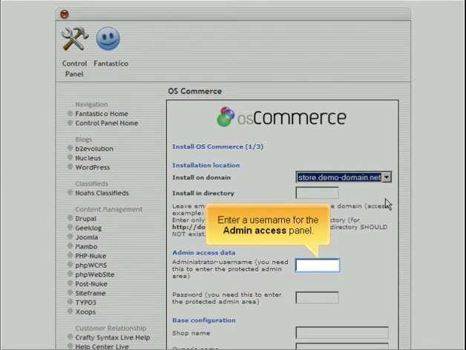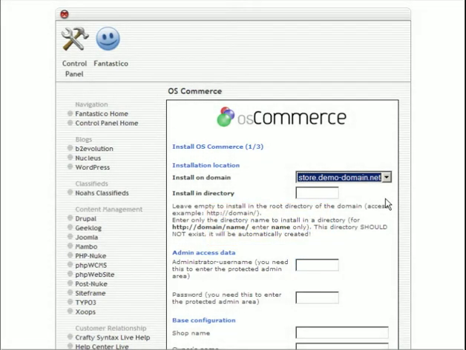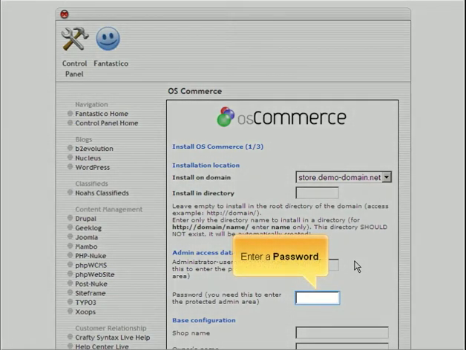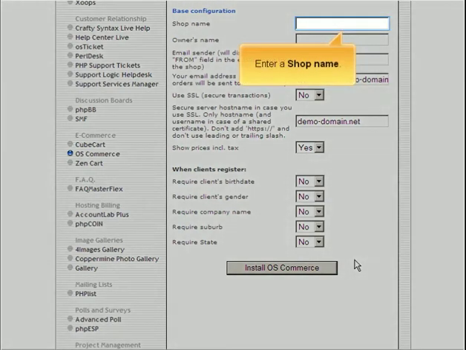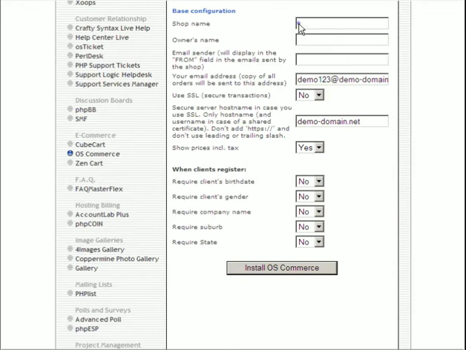Enter a username for the admin access panel. Enter a password. Enter a shop name. Enter the owner's name.